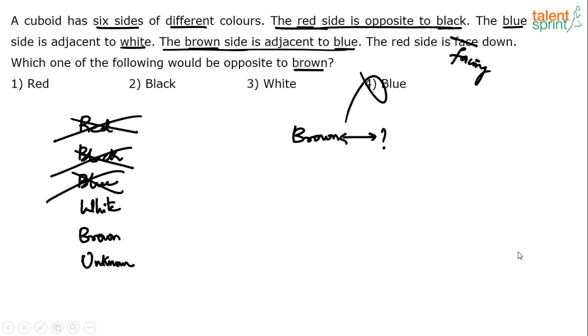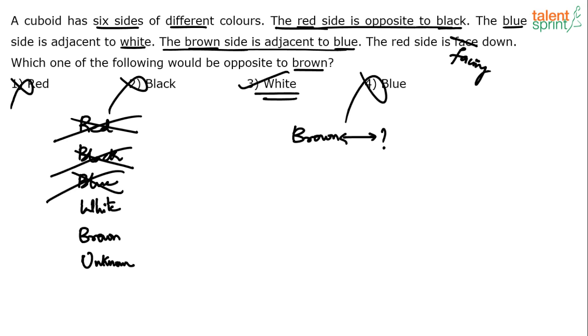The red side is facing down. I mean, that doesn't really help, right? Which one of the following would be opposite to brown? So from the options, red, black, and blue are eliminated, right? Red is eliminated, black is eliminated, and blue is also eliminated. So the only left out option is option 3, white. So option 3, white is the answer.